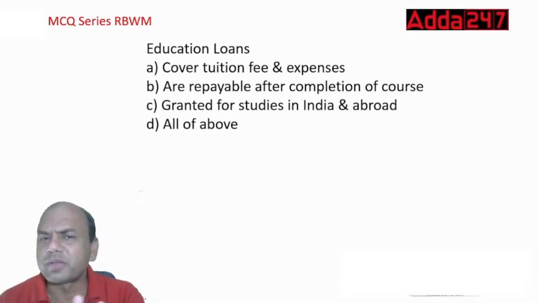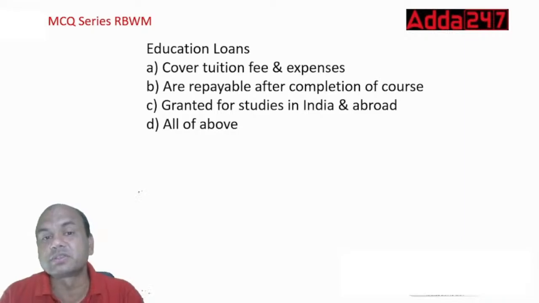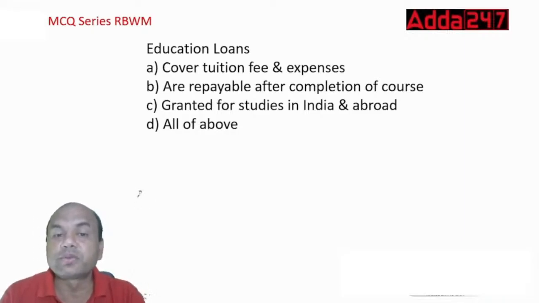Now a bit difficult one. Now earlier ones were simple. Now difficult one. Education loans. They cover what? Tuition fees and expenses, are repayable after completion of the course, granted for studies in India and abroad, and all of the above. Now see here, B is correct, C is correct. But what about A? Does education loan cover tuition fees and other expenses?